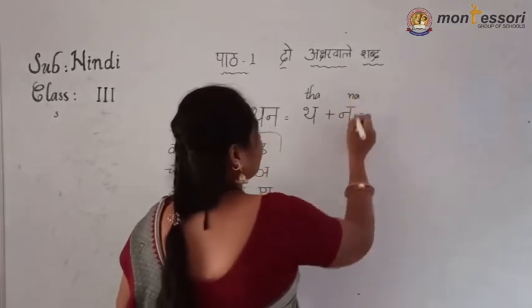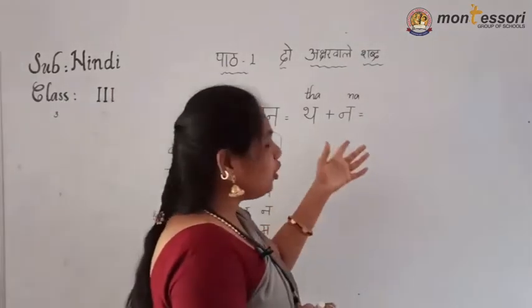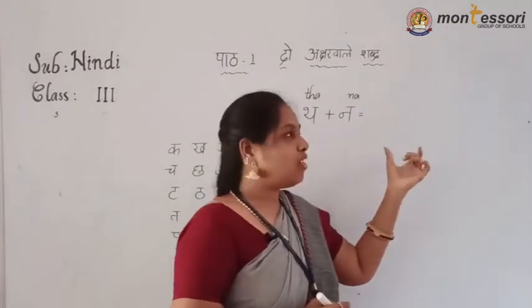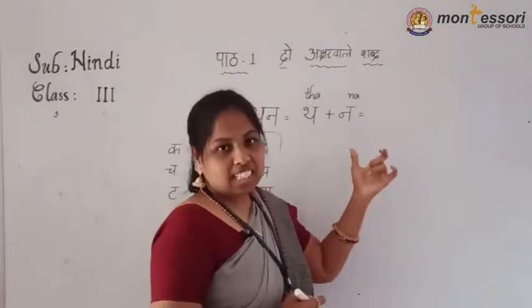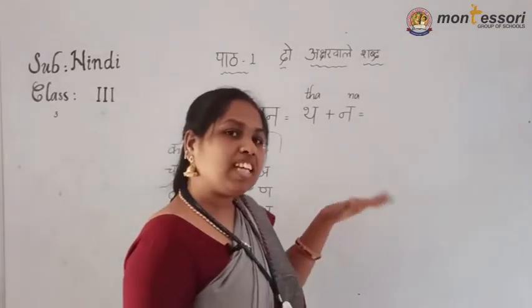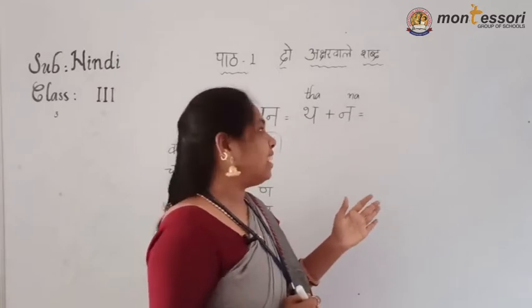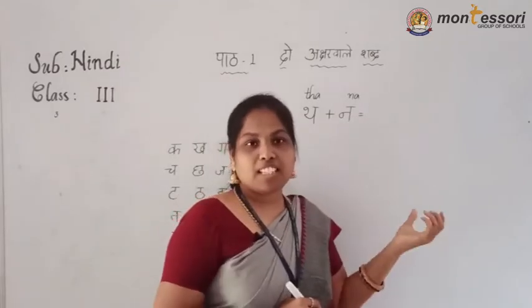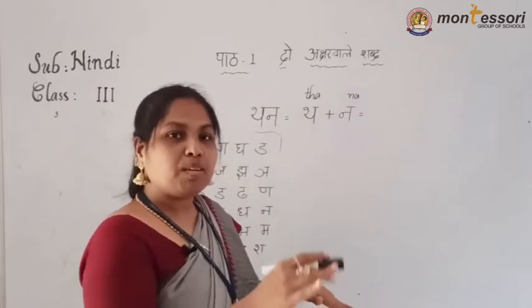And now these are Anunasik Vyanjan, I told you. Then I told you that when we are pronouncing a word, each and every letter has a halant. If starting with one letter and ending with another letter, if there is any matra to that letter, then only we have to say the matra sound and that letter sound both. Then only it will become a word.